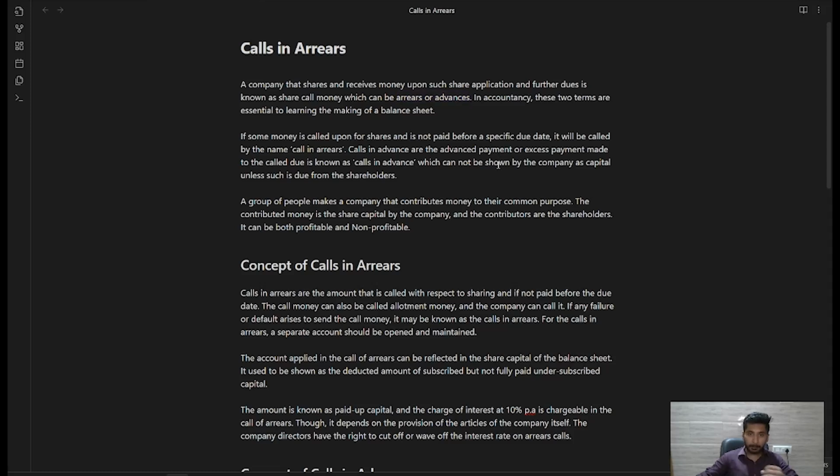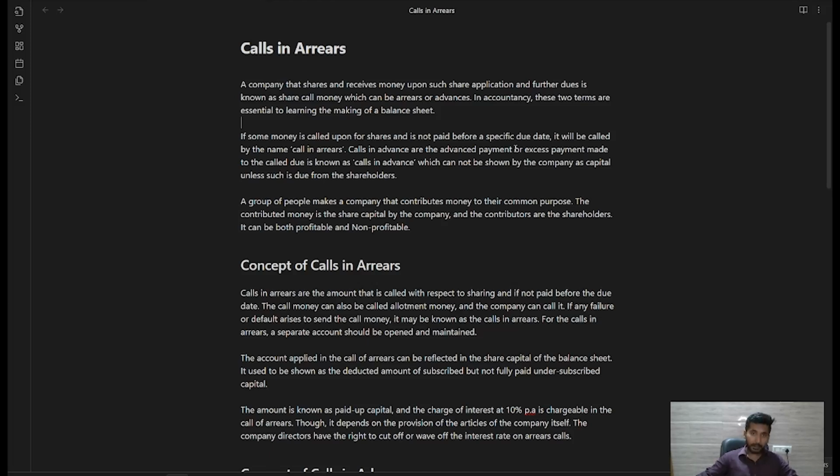Sometimes some people pay their money in advance and some people just do not pay on time. They just default on the call. So the defaulters are known as calls in arrears and the ones who pay in advance are known as the calls in advance. In accountancy, these two terms are essential to learning and making the balance sheet.